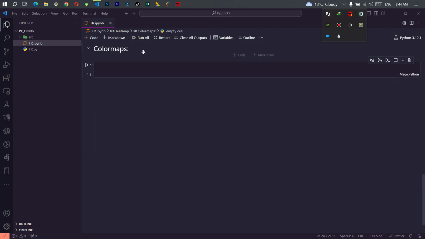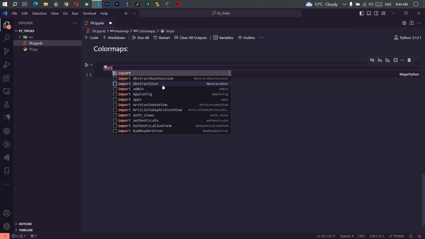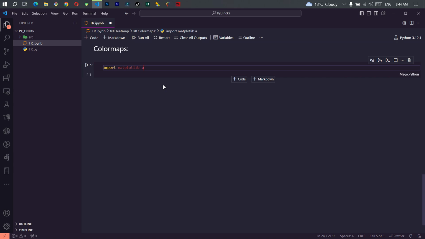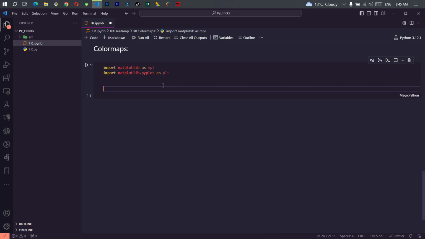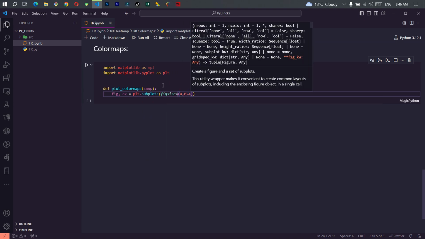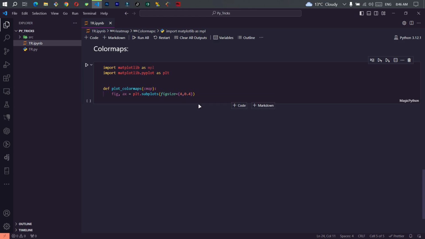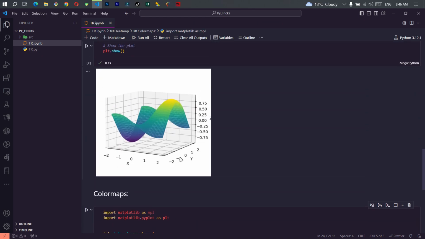Now I'm gonna make the simplest color maps for you guys to understand. So first we have to import the libraries. Now I'm going to create a function, call it plot color maps. Now this function is going to take in a parameter called cmap, as in color map. We're going to say fig, ax, use plt.subplots. Now this figure size is going to define how big this picture or this figure is going to be or not.